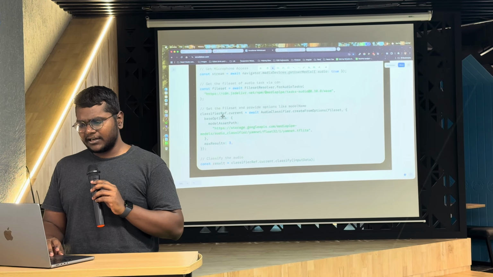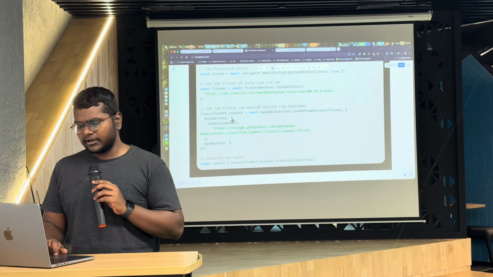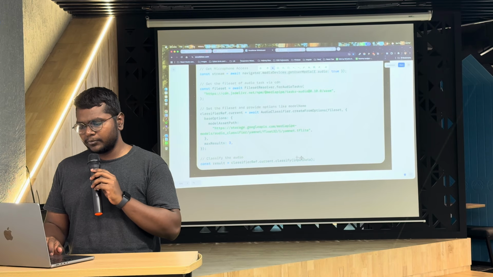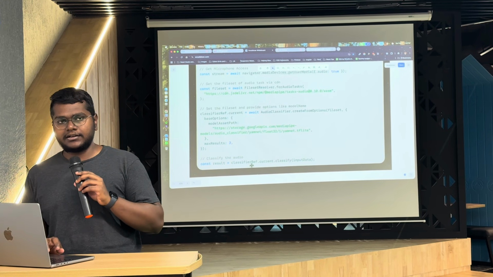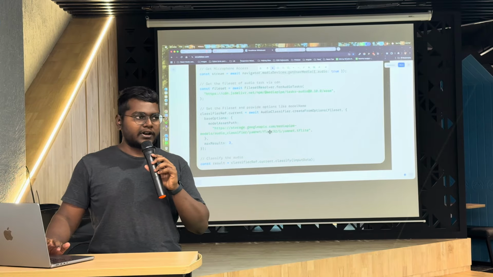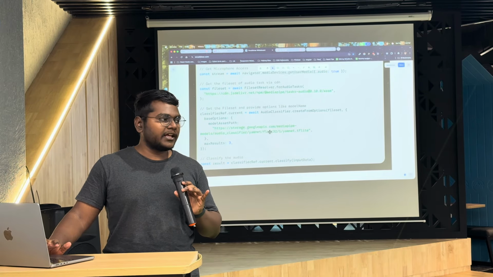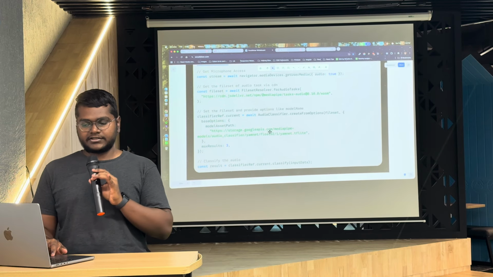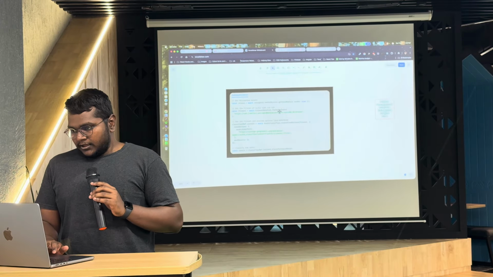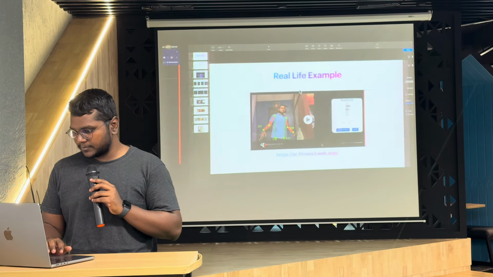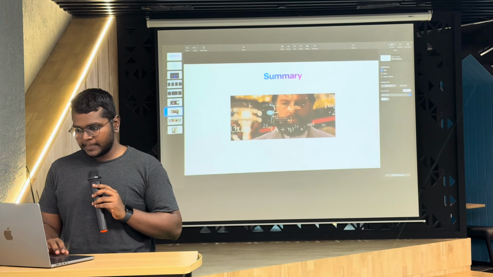Once you get that model, you just provide the input data to it and you will get the result. Similarly, for any other MediaPipe model which you use, you will have a similar process. Yeah, that's pretty much it, I guess.